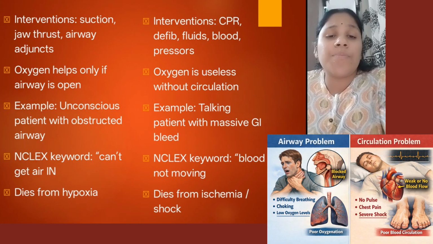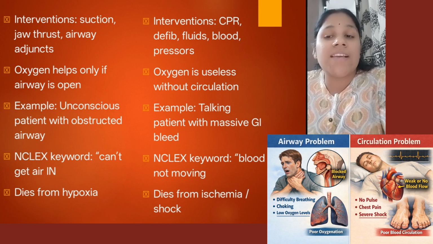Here, an example with the airway problem is if the patient is unconscious and having an obstructed airway, this stands under priority. And similarly with circulation problem, the patient, though he might be talking, looks stable, but he might be having a massive GI bleeding. So this always stands under the highest priority.